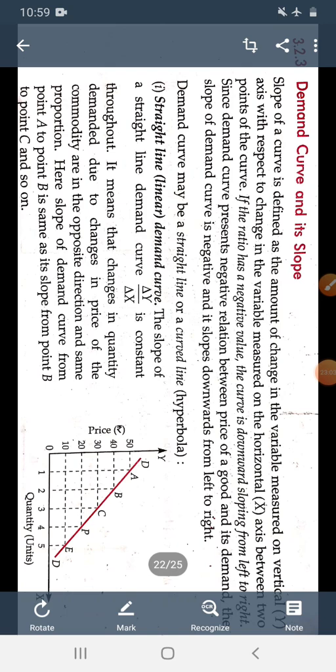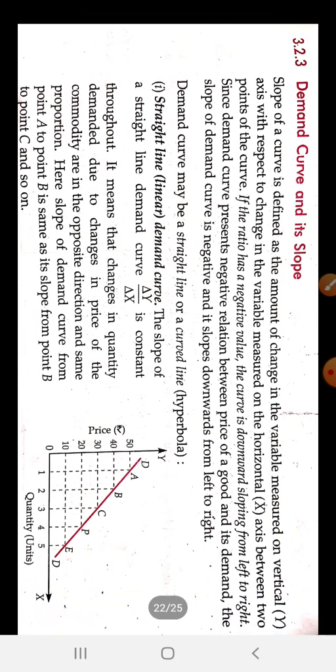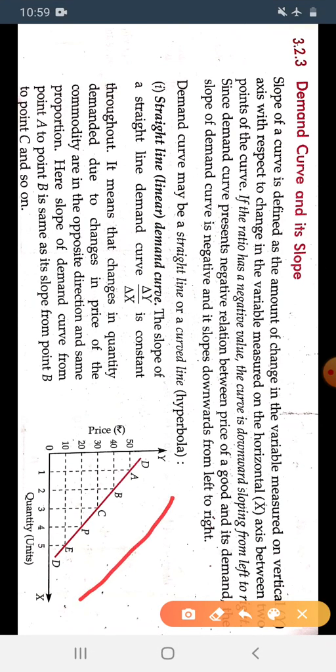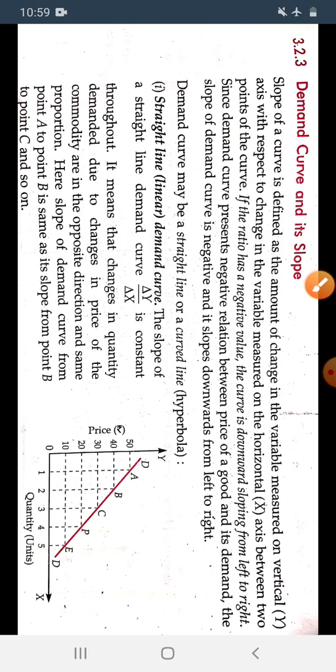Slope of a curve is defined as the amount of change in the variable measured on the vertical y axis with respect to change in the variable measured on the horizontal axis between the 2 points of the curve. If the ratio has a negative value, the curve is downward sloping from left to right. Since demand curve has a negative relation between the price of the good and its demand, the slope of the demand curve is negative, sloping downward from left to right.